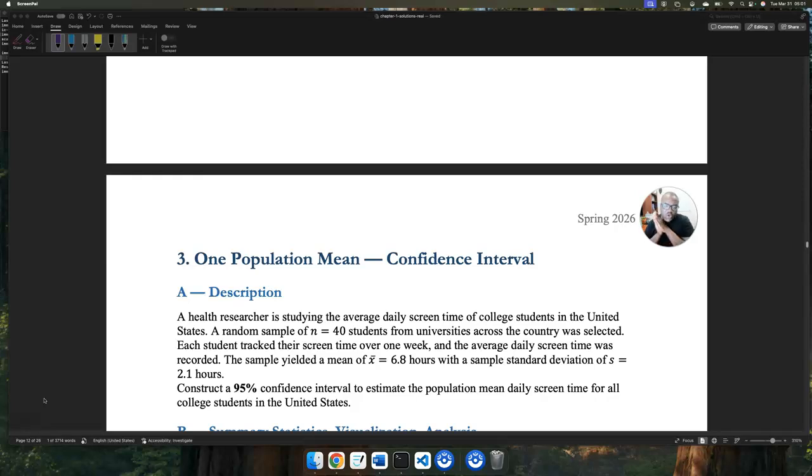All right, so go ahead and take a moment and read this paragraph. Okay, and pause, of course. Welcome back from your pause.